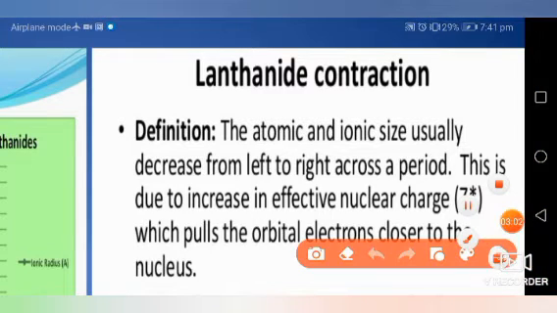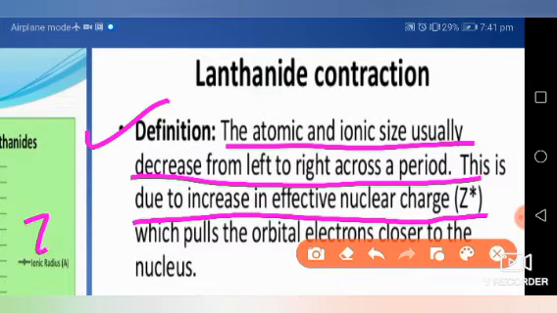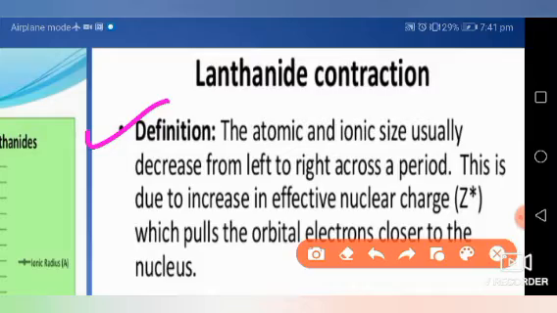So dear students, see here the definition. The atomic and ionic size usually decreases from left to right across a period. This is due to increase in effective nuclear charge Z star, which pulls the orbital electron closer to the nucleus. That is the definition of lanthanide contraction. Once again, pause the video and just write down the lanthanide contraction.